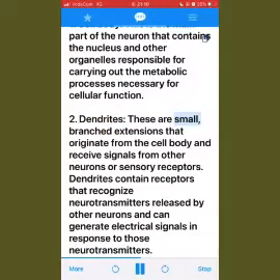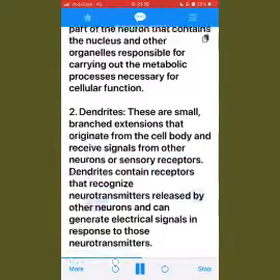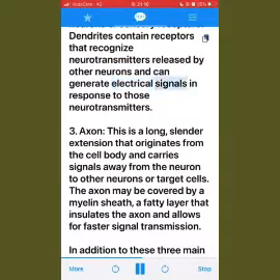These are small, branched extensions that originate from the cell body and receive signals from other neurons or sensory receptors. Dendrites contain receptors that recognize neurotransmitters released by other neurons and can generate electrical signals in response to those neurotransmitters. 3. Axon. This is a long, slender extension that originates from the cell body and carries signals away from the neuron to other neurons or target cells.